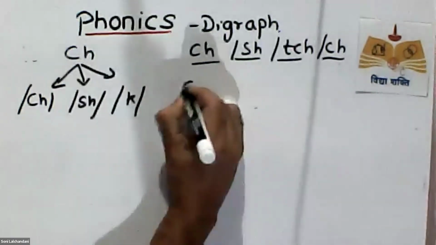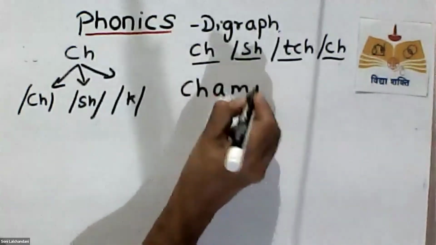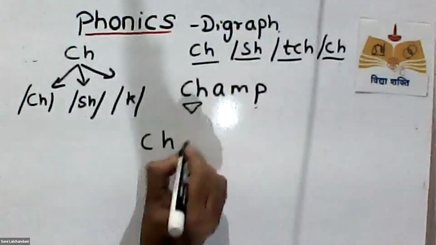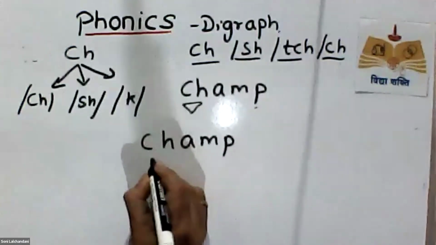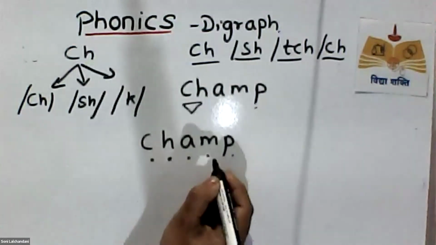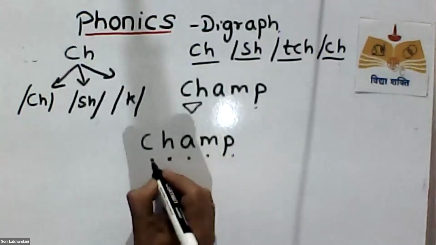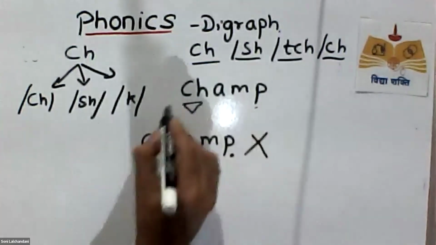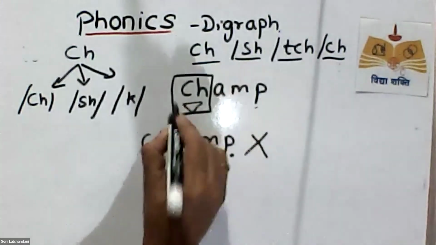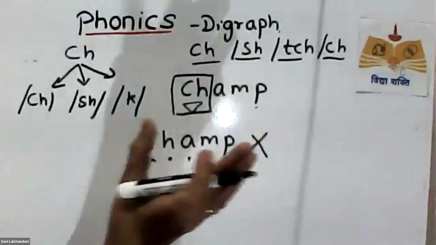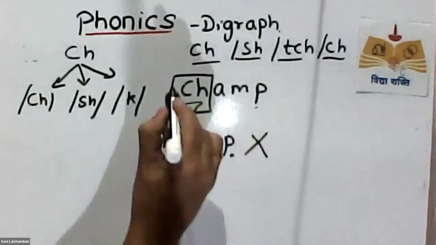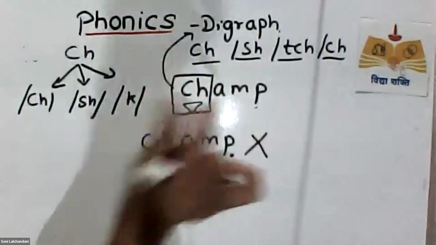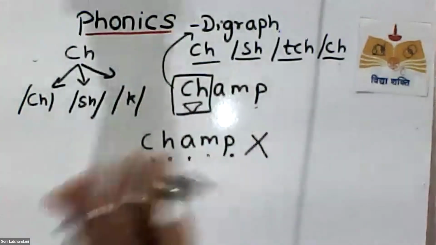For example, if I'm writing over here, this is, you cannot read this like this. Kh-amp. You don't read it like this. No, you don't read them as single sounds. Whenever you see CH together, you should read it as a double sound. That is what is called a digraph. So what is a digraph? When two letters are together and they make one sound, that is called a digraph.